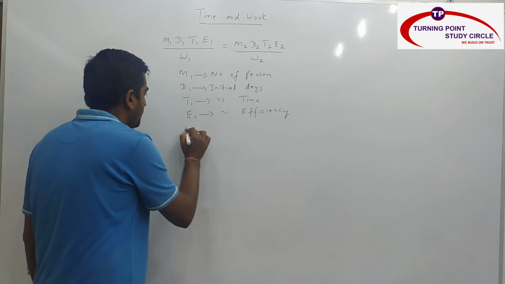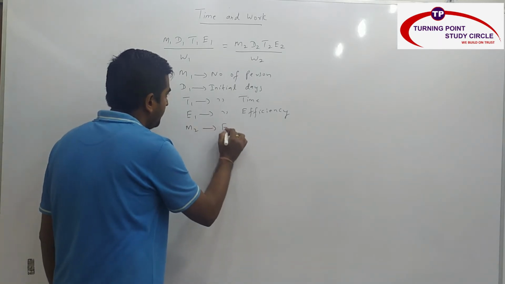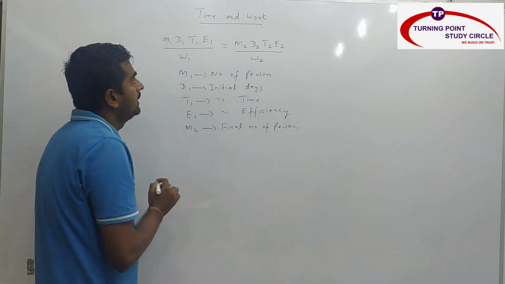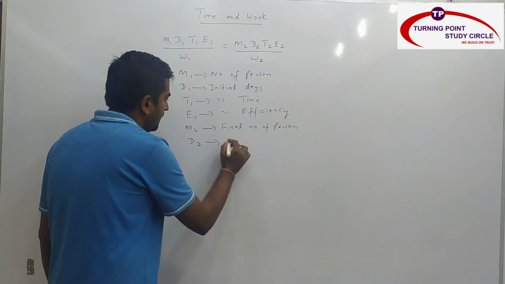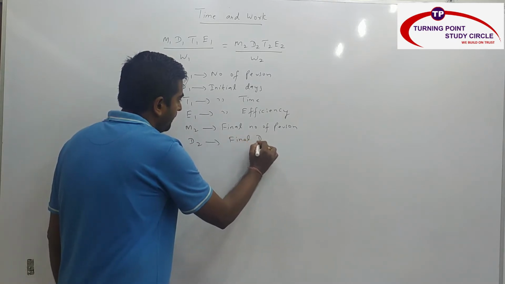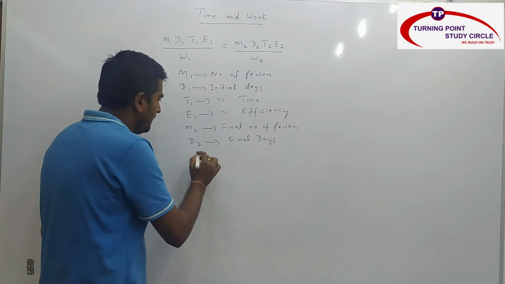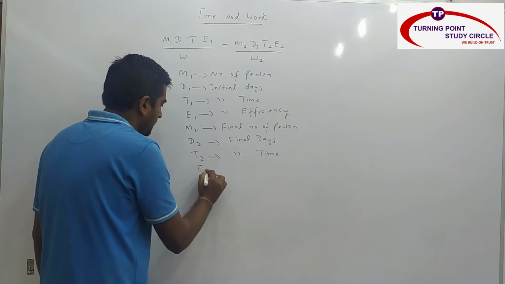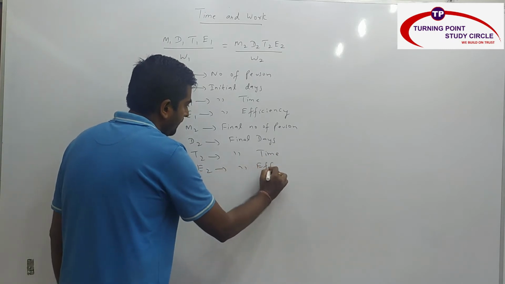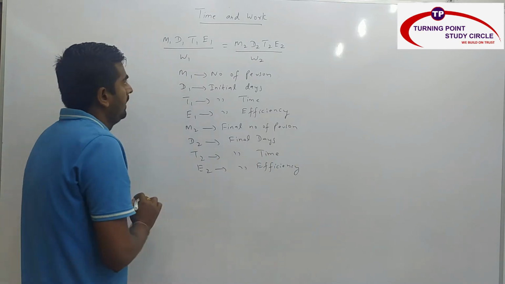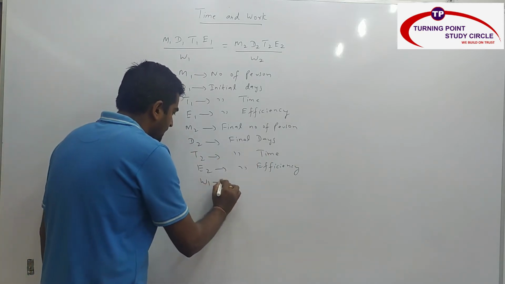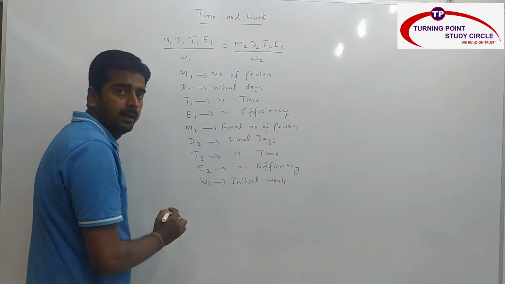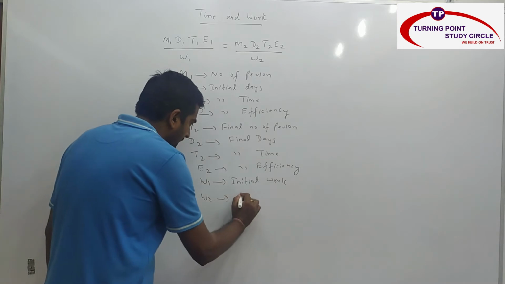Similarly, M2 is the final number of persons, D2 is the final days, T2 is the final time, and E2 is the final efficiency. And of course W1 is the initial work, and W2 is the final work.